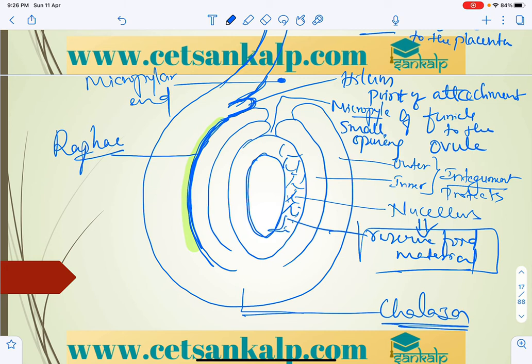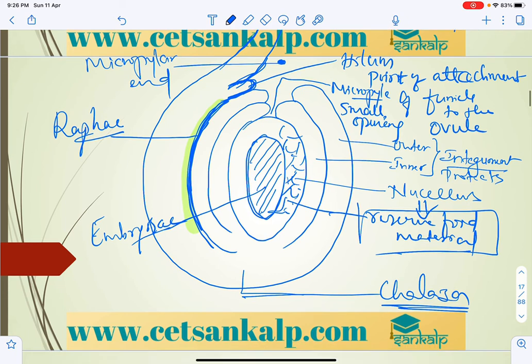One of the cells is going to develop into the embryo sac, located inside the nucellus, and this region I'm going to shade now is actually the embryo sac. So the structure covered by the nucellus is called the embryo sac.